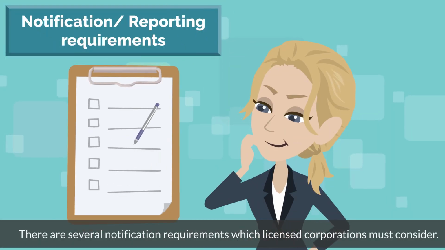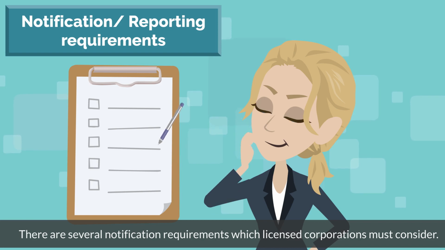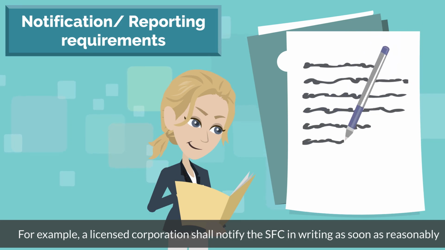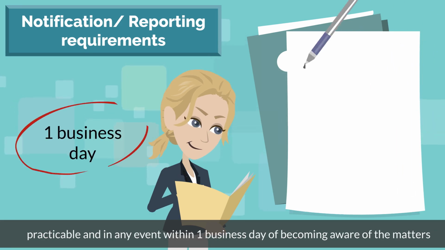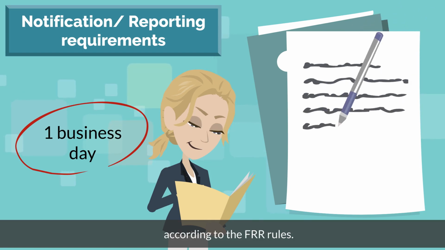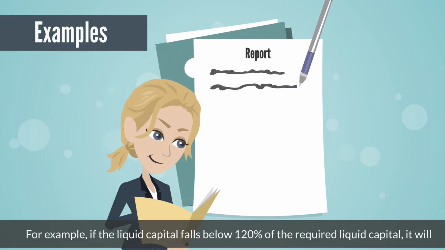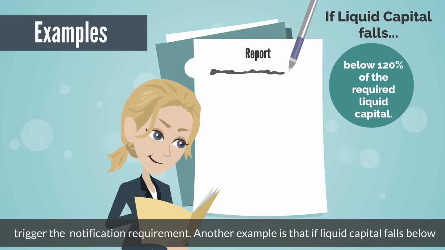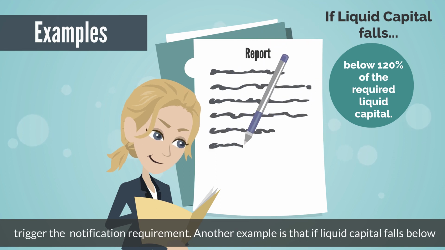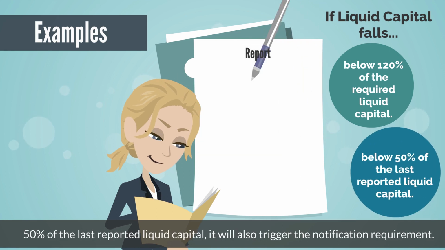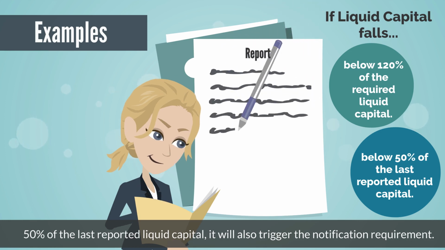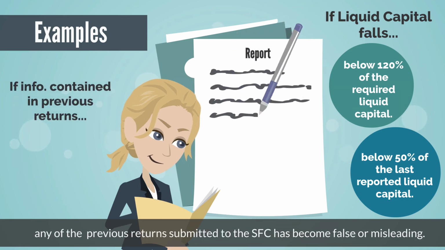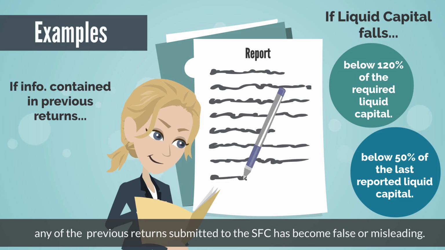There are several notification requirements which licensed corporations must consider. For example, a licensed corporation shall notify the SFC in writing as soon as reasonably practicable and in any event within 1 business day of becoming aware of the matters according to the FRR rules. For example, if the liquid capital falls below 120% of the required liquid capital, it will trigger the notification requirement. Another example is that if liquid capital falls below 50% of the last reported liquid capital, it will also trigger the notification requirement. Licensed corporations must also report in writing if information contained in any of the previous returns submitted to the SFC has become false or misleading.